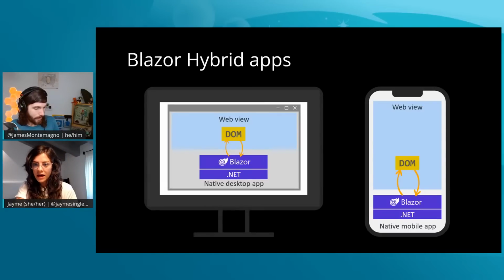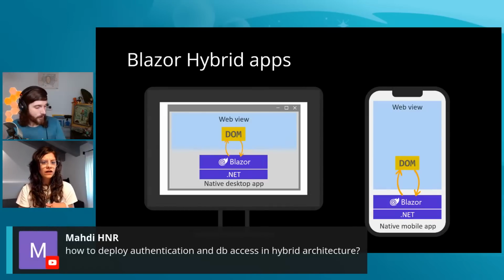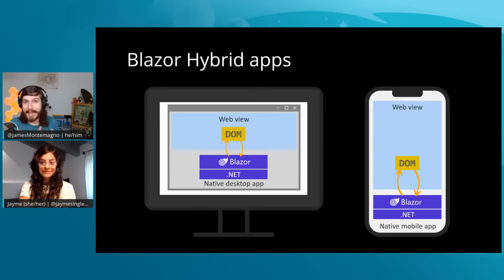So today, will we be explaining how to deploy authentication in DB to the hybrid architecture? Not today. However, in the Blazor hybrid documentation, there's a section on that the team added, and they go through multiple scenarios and different libraries that you can use with Blazor hybrid. So check out the Blazor hybrid documentation on the Microsoft Docs.